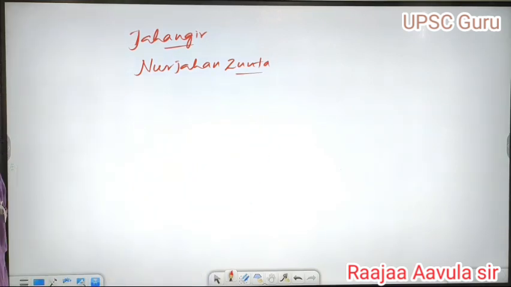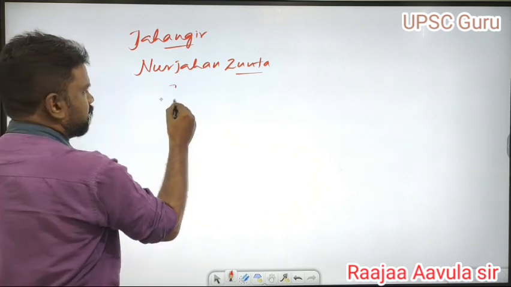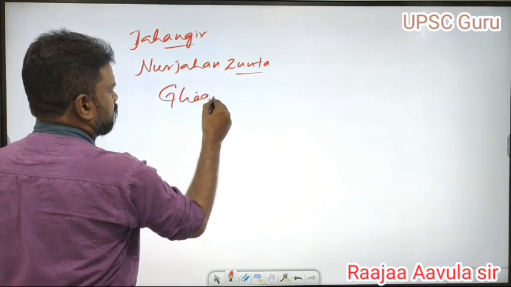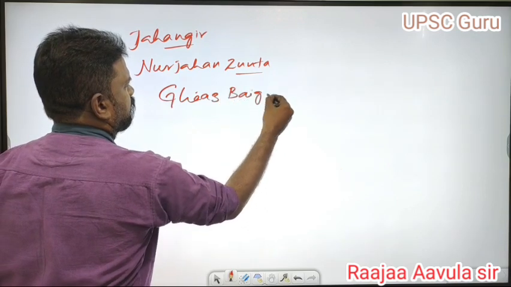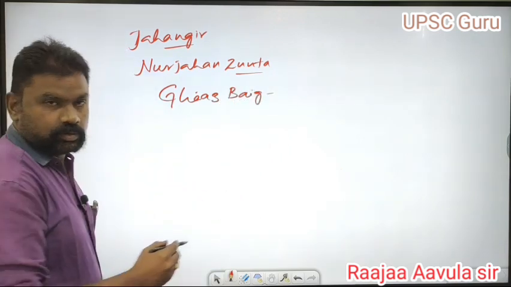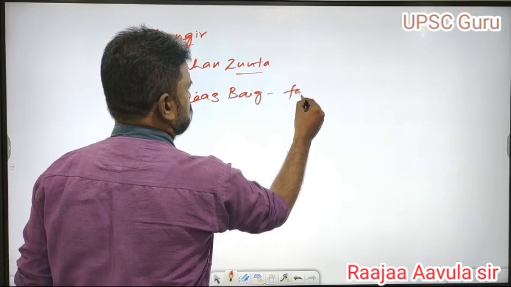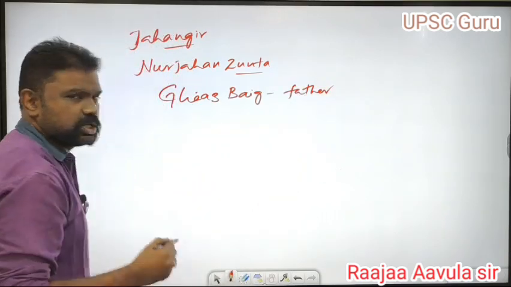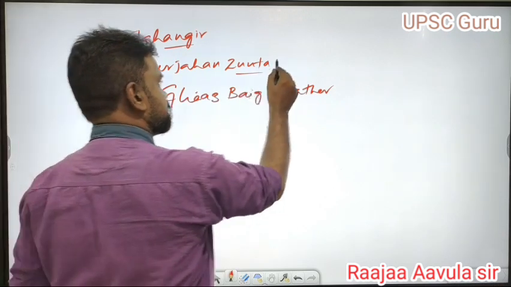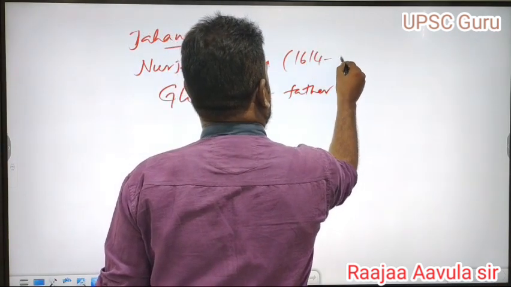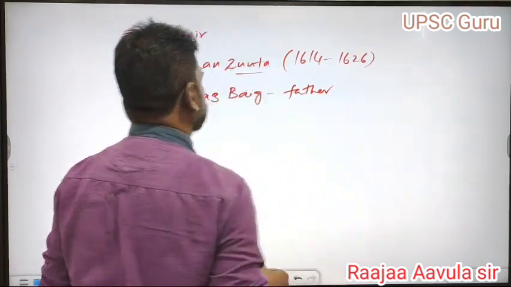In the Nur Jahan junta there was her father Giyas Beg. The Nur Jahan junta continued from 1614 to 1626.